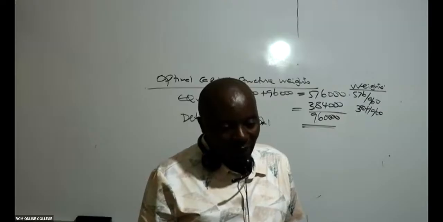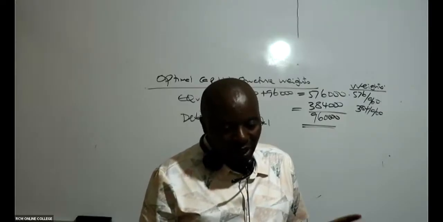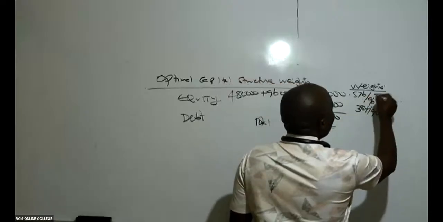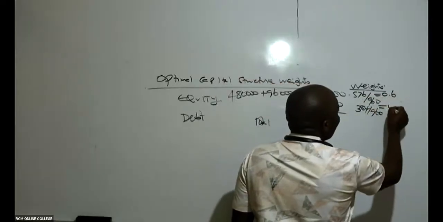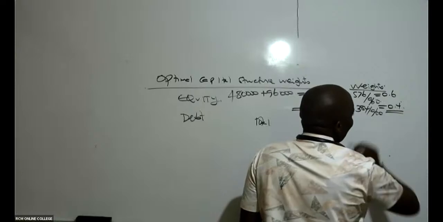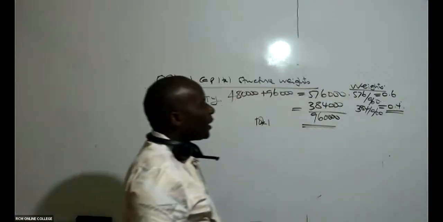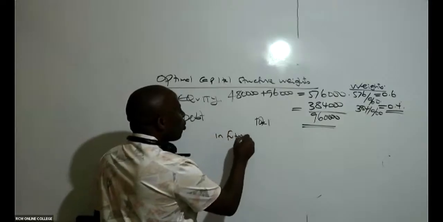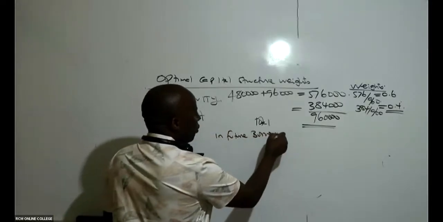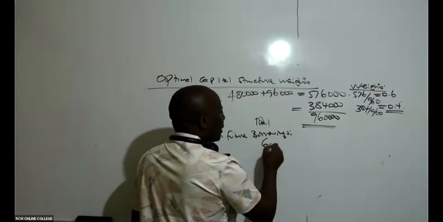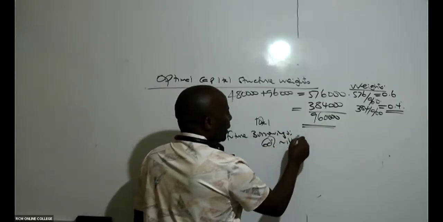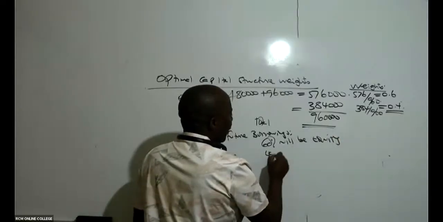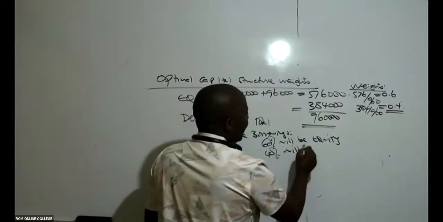So most of them are saying, Mwalimu, this should be 0.6 exactly. Thank you very much. Then therefore, this will be 0.what here? 0.4. So what does this mean? It means that even in future borrowings, 60% will be equity, and the 40% will be debt.